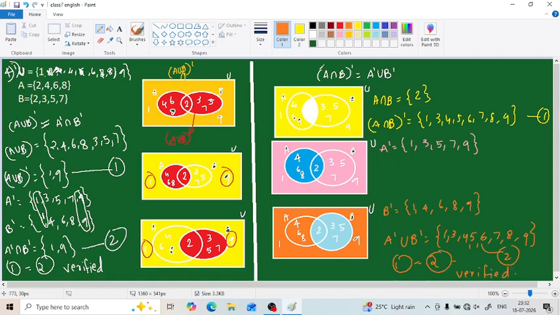When you are doing this question for an exam, first you have to mention U, A and B. So what is our U? Set 1 to 9, that is our U. And what is our A? Set of all even numbers. And what is our B? Set 2, 3, 5, 7. This is how you have to answer it for the exam.